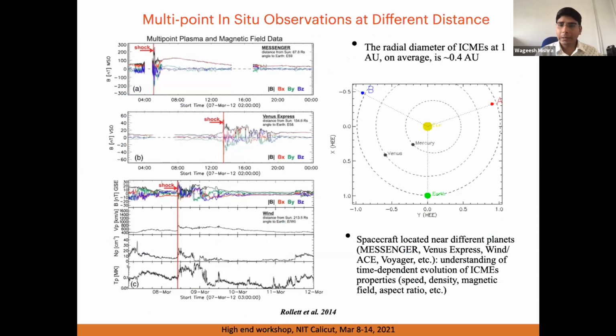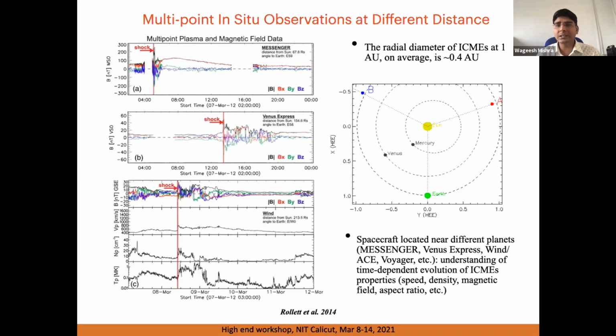When CME material evolves, the same CME is sampled at Mercury by MESSENGER, then at Venus by Venus Express, and then at Earth by the WIND spacecraft. In the three plots on the left side of my slide, we see that the CME magnetic field sampled at different distances from the Sun is different.